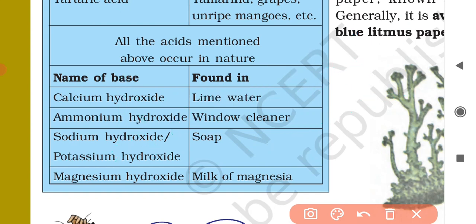Then comes sodium hydroxide and potassium hydroxide, which are found in soap. Then magnesium hydroxide, which is found in milk of magnesia. We'll discuss milk of magnesia in the upcoming section of this chapter.